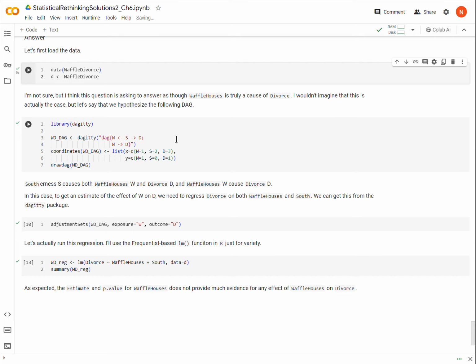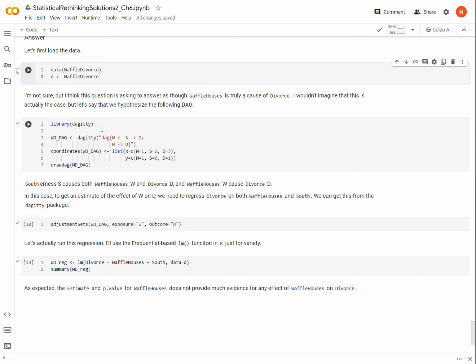I think what this question is asking us to do is to imagine that somehow the number of Waffle Houses in a state is in fact having an impact on divorce. So I don't think it takes much explanation to say that that wouldn't be your first hypothesis, to say the least. But for the sake of this question, I will imagine that I am hypothesizing that it does have an effect.